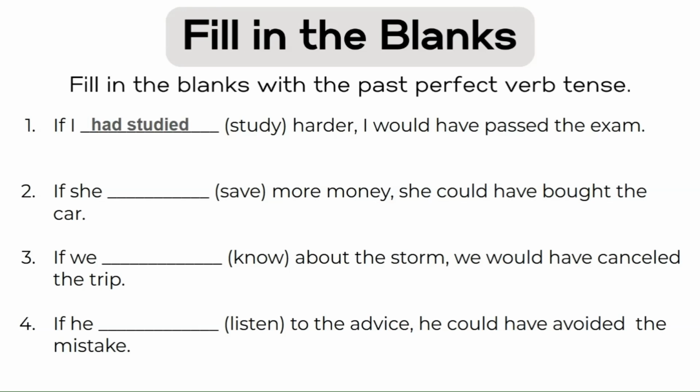Number 1, had studied. If I had studied harder, I would have passed the exam. Number 2, had saved. If she had saved more money, she could have bought the car. Number 3, had known. If we had known about the storm, we would have canceled the trip. And number 4, had listened. If he had listened to the advice, he could have avoided the mistake.